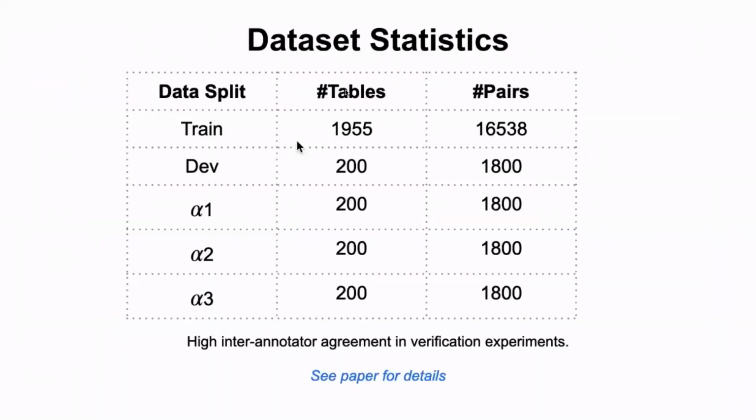Overall, in our training set, we have around 16.5K pairs with around 2000 tables. For dev and all the test sets, we have 200 tables, each having 9 sentences, relating to 1800 examples. We also obtain a high inter-annotator agreement in verification experiments.